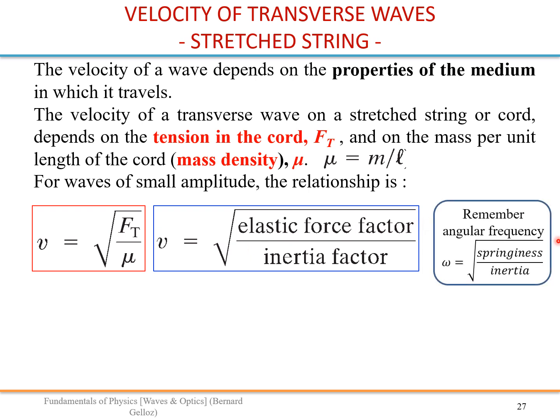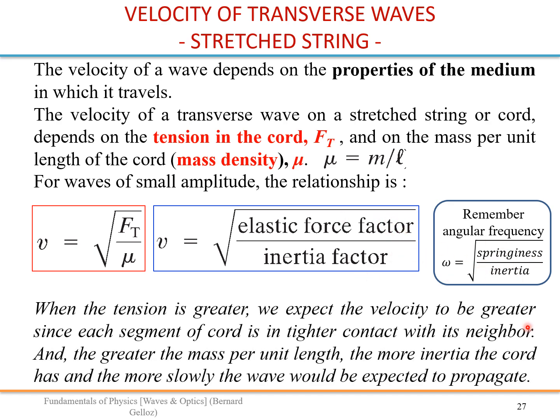This is quite similar to what we have seen for oscillations. Remember, omega is equal to the square root of springiness divided by inertia. So you have exactly the same relationship. If you remember the animation, we saw that the greater the tension in the rope, the faster was the wave.